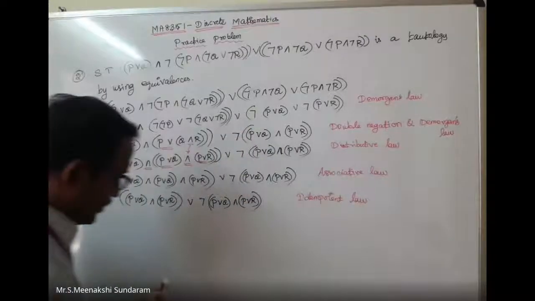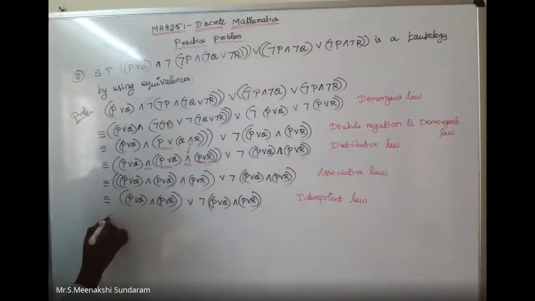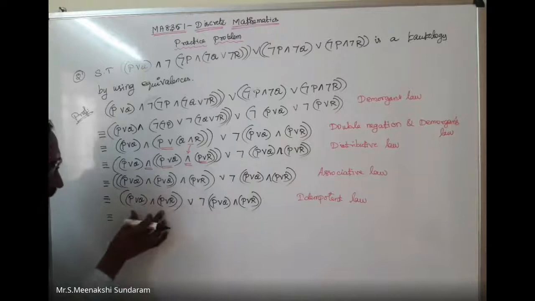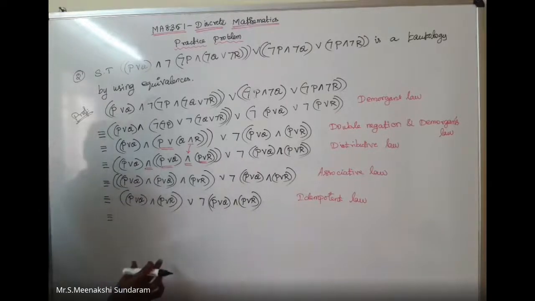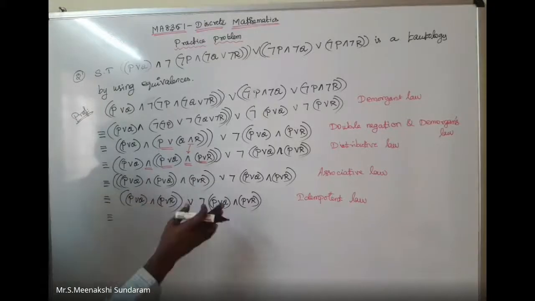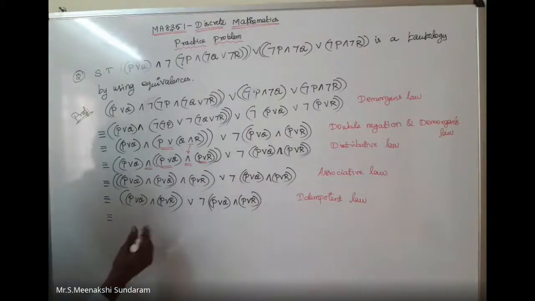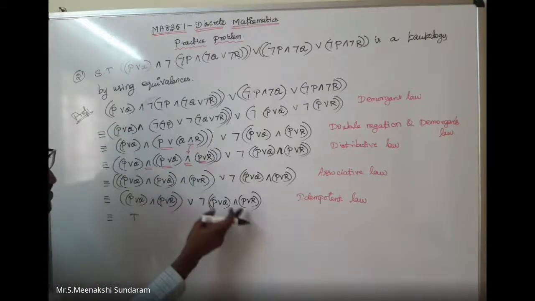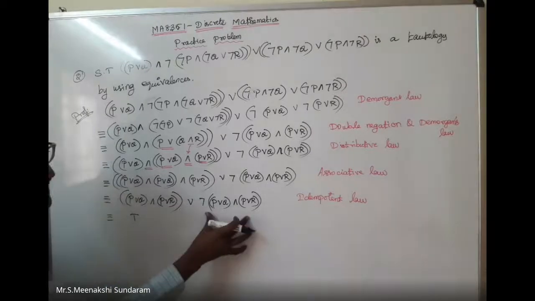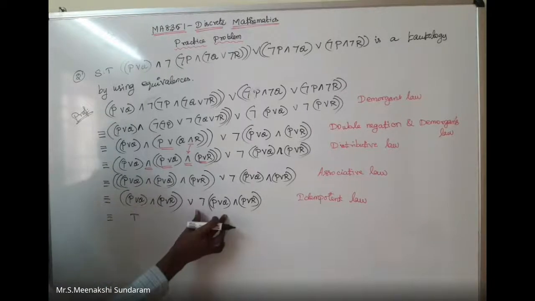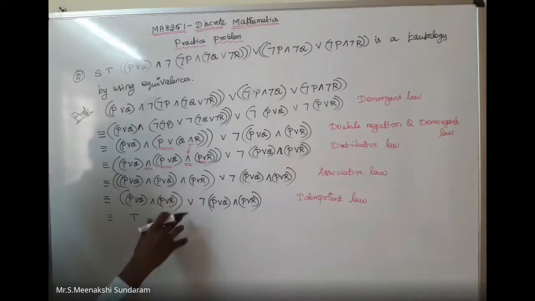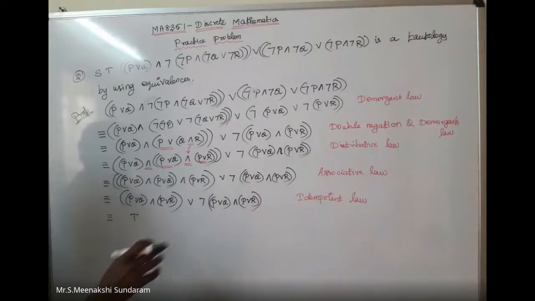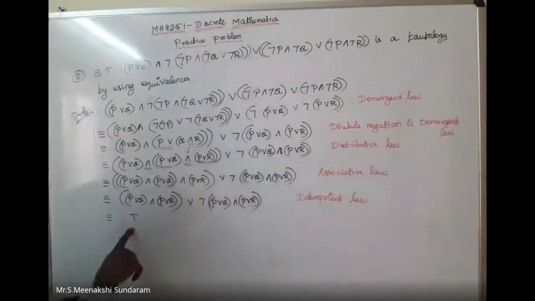Then the last step, what is the answer? The same value, P disjunction negation P. What can you write? Here true, here false. The output is always true. In a disjunction, here false, this is true. It is the opposite, the same value and its negation. P disjunction negation P is nothing but, what is the name of this law? Negation law we can write. So finally T. That's why it is a tautology.